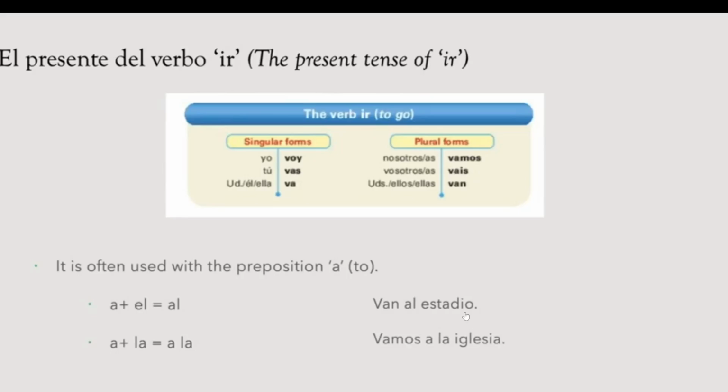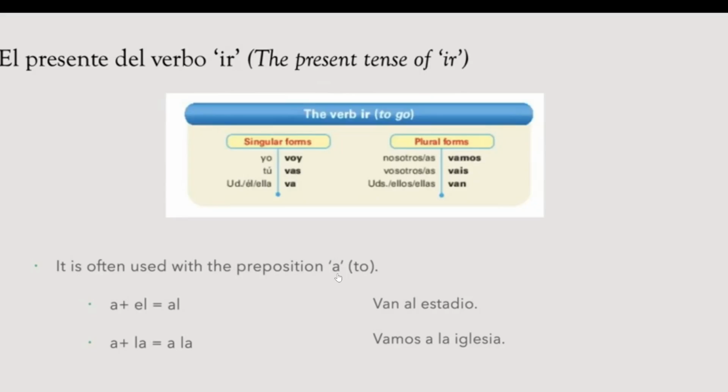Or la iglesia, in this case, vamos a la iglesia. Notice that to talk about places or about the future, we always need the preposition a. So tú vas a, yo voy a, él va a, nosotros vamos a, ellos van a. Always with the preposition a. Okay? Good.